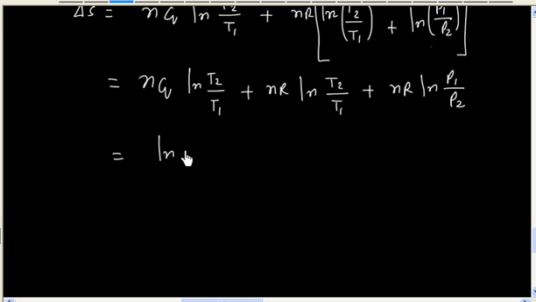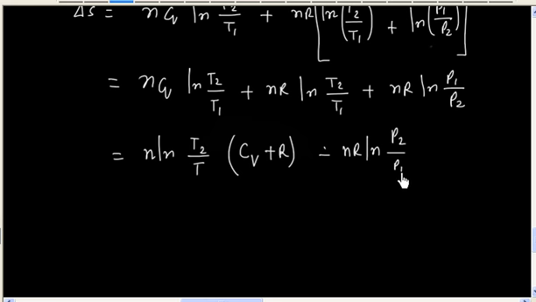So if I take ln T2 by T1 common, we can also take n common, number of moles. So we will have Cv plus R, and we can write with a minus sign ln P2 by P1. So this is equal to delta S.